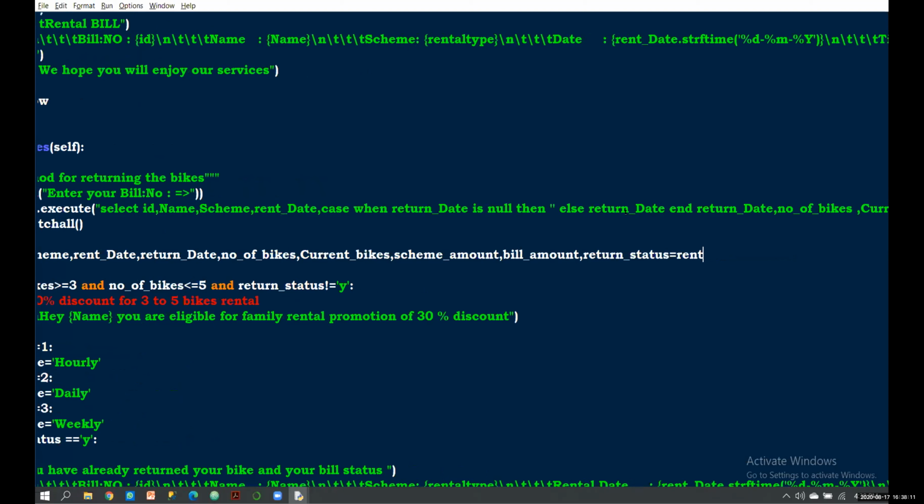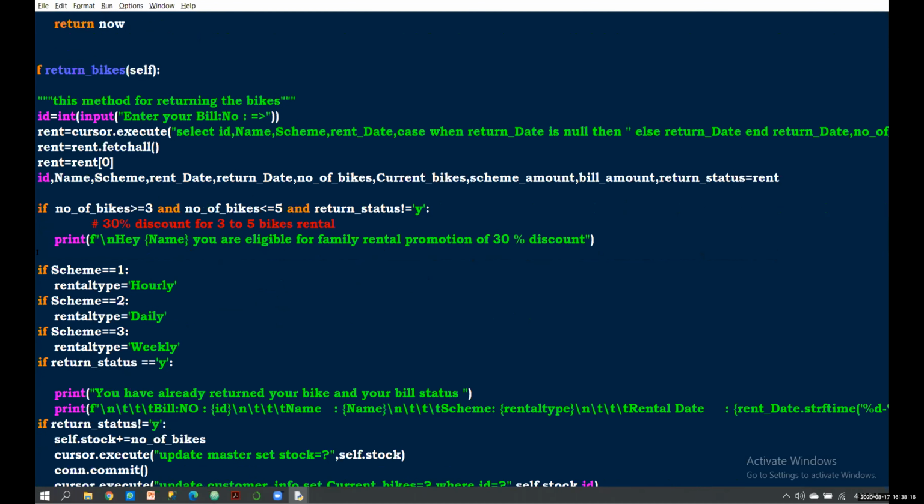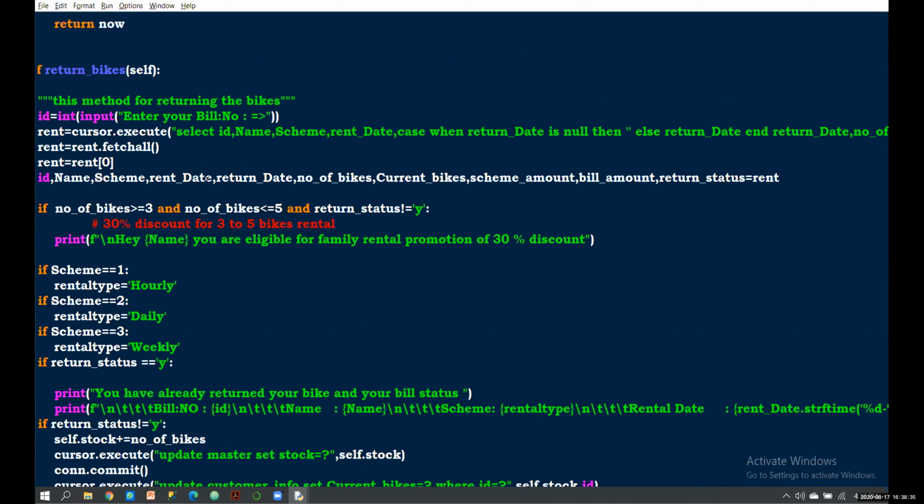And then I'm going to unpack them. Then after that, I'm going to check if the person, it's just a criteria, you can use whatever you want. Here I just fixed that if the person rents 3 to 5 bikes, you can give more than 5, more than 10, but here I just fixed 3 to 5. If the person rented 3 to 5, it gives a 30% discount from their bill amount, right?